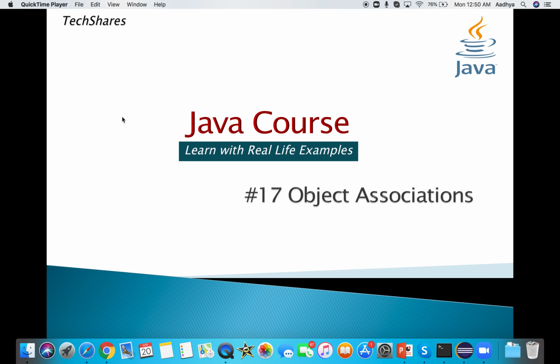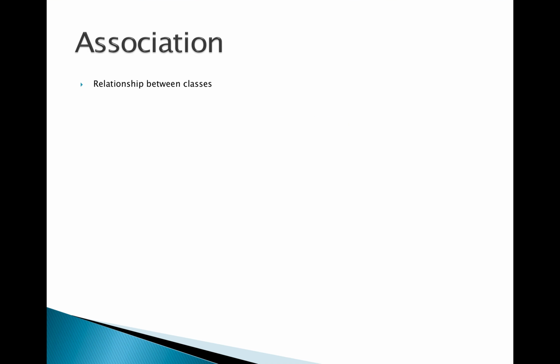This session is on object associations. Association basically represents the relationship between the classes. We have already discussed one type of association, which is inheritance. It is an "is a" relationship. Now we are going to discuss the "has a" relationship. Objects can be associated with a "has a" relationship.